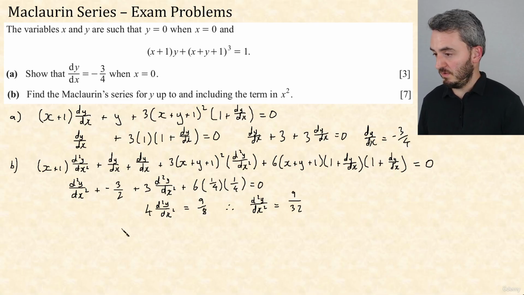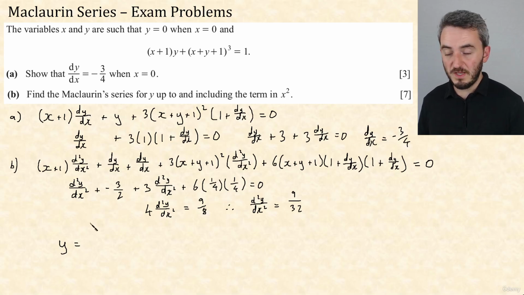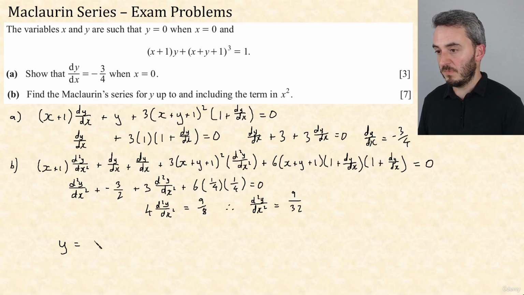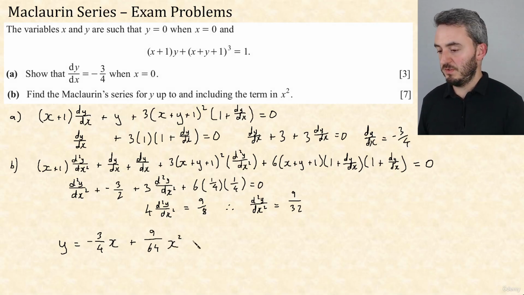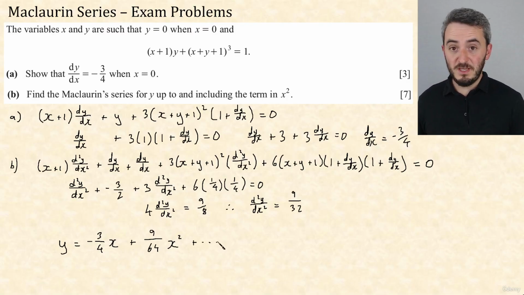And now we can have our Maclaurin series, because y is equal to the function y evaluated at 0, which is 0, plus the first derivative evaluated at 0, which is this, so that's minus 3/4 x. Then it's plus the second derivative times x squared over 2, so it's that over 2, so that's plus 9 over 64 x squared, plus dot dot dot. Nice simple-ish quadratic expression for this monster of a function.